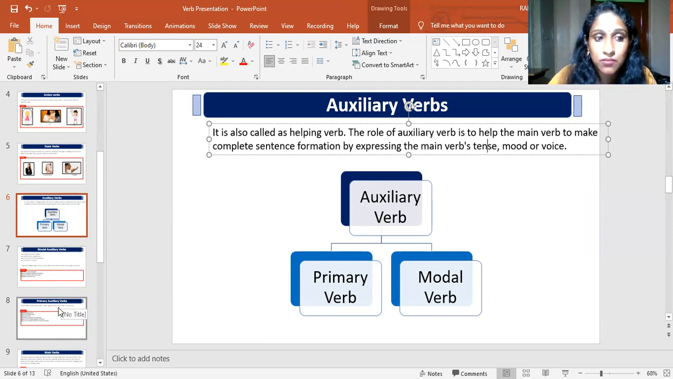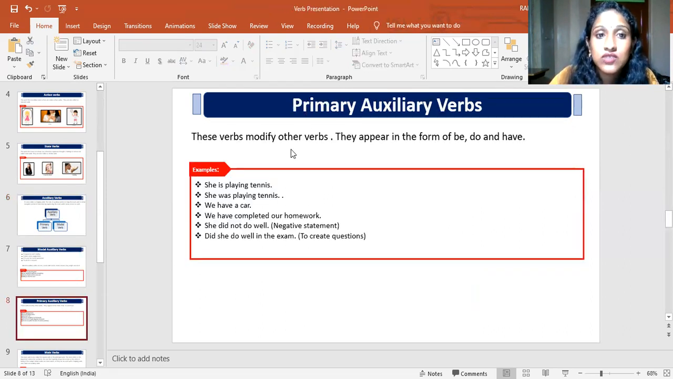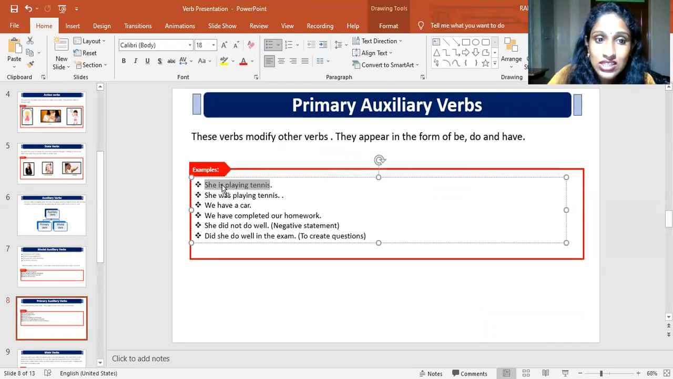So let us discuss the primary auxiliary verb. These verbs modify other verbs. They appear in the form of be, do, and have. So let me explain with an example. She is playing tennis, as if I told now. She is playing tennis. So is is an auxiliary verb which helps them. For example, she playing tennis has no complete sentence formation. So this is an auxiliary verb which helps the main verb to make a complete sentence formation.